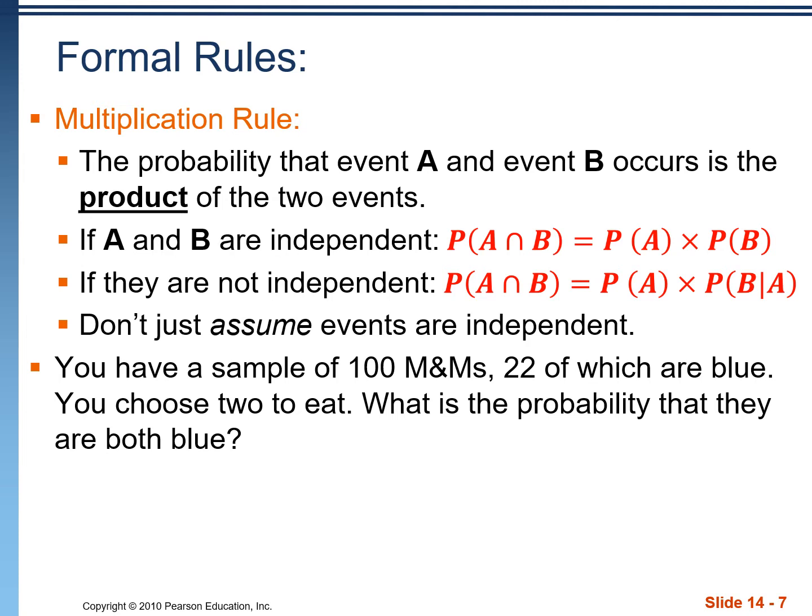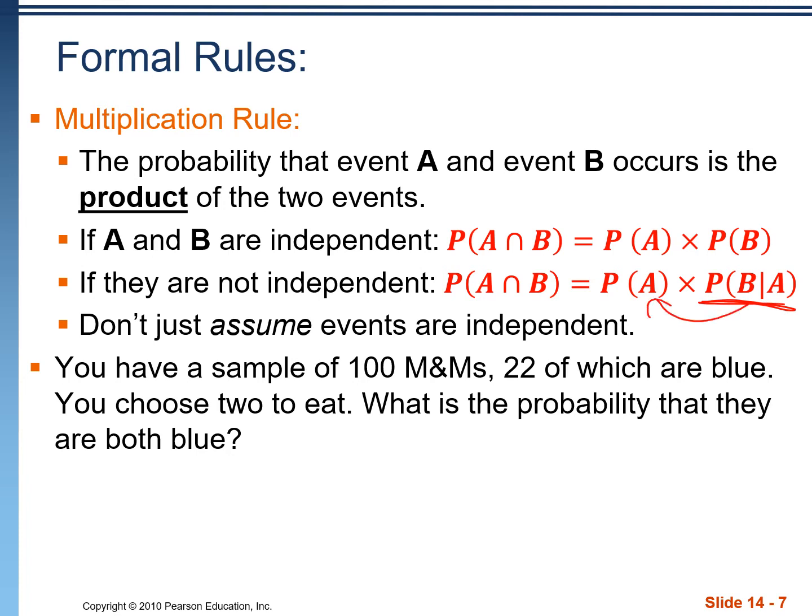We have two events, event A and B, and we want to find the probability that event A occurs and event B occurs in two successive trials. To find this, we're just going to take the product of the two events. We multiply them together. If they're independent, we can just go ahead and multiply their individual probabilities. If they're not independent, in other words, if they're affecting the probabilities of each other, when it comes to that second event, we need to adjust it based on what happened in that first event. It's a conditional probability.